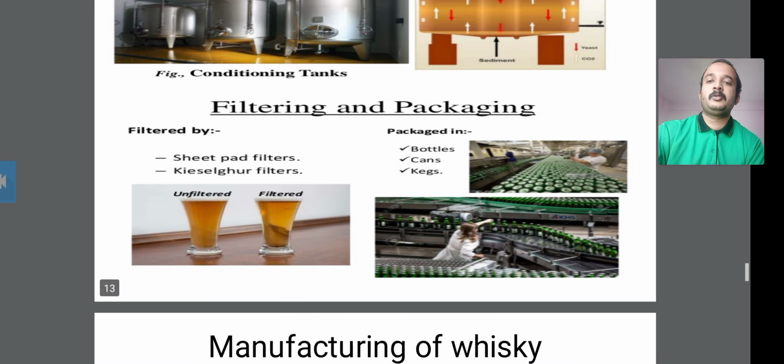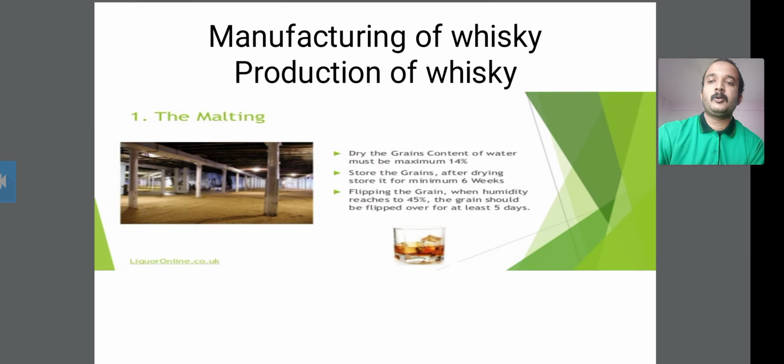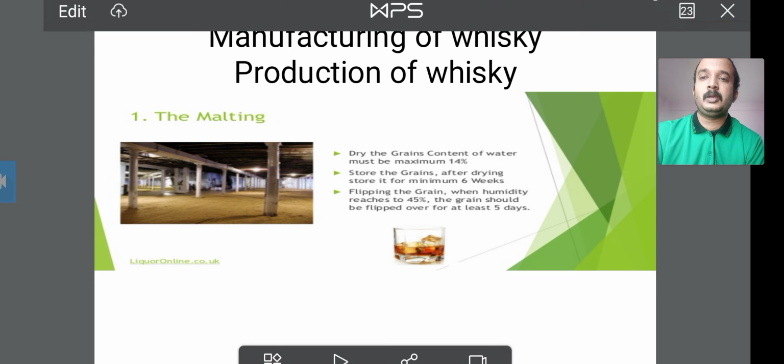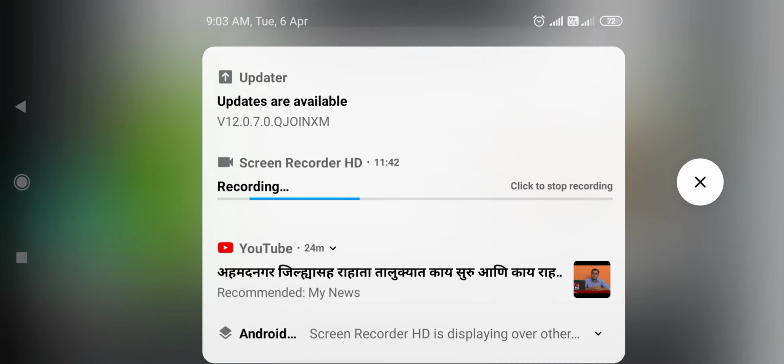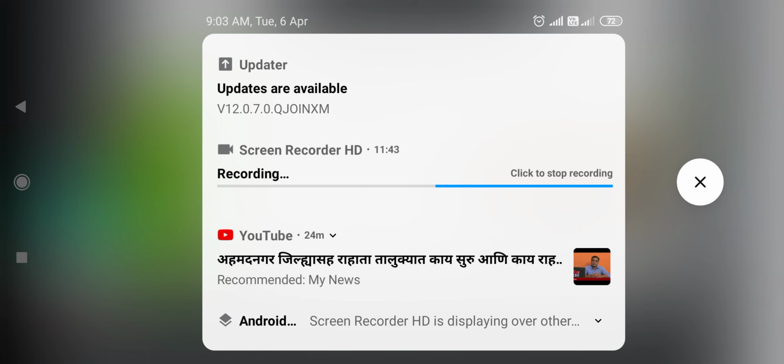Next is filtering and packaging. After the conditioning process, you filter the beer using a sheet pad filter and a Kieselguhr filter. You filter the beer, and then package it into bottles, cans, and casks.